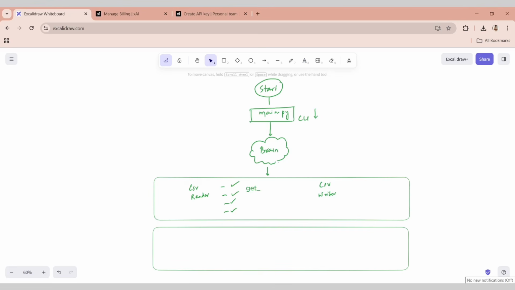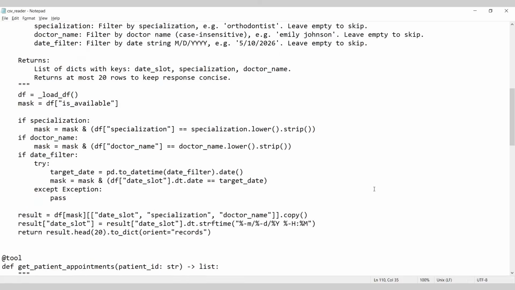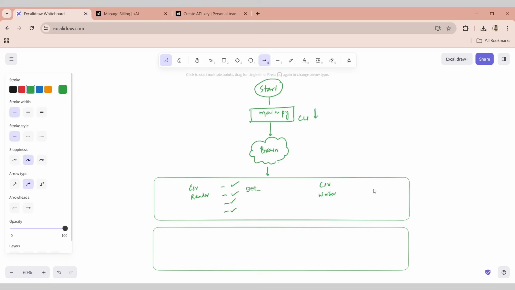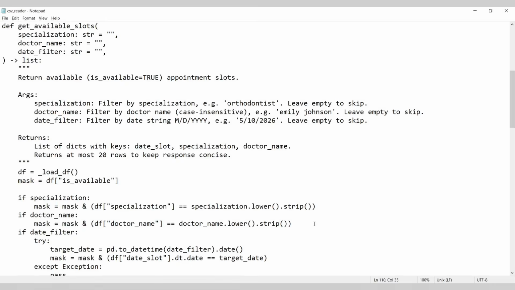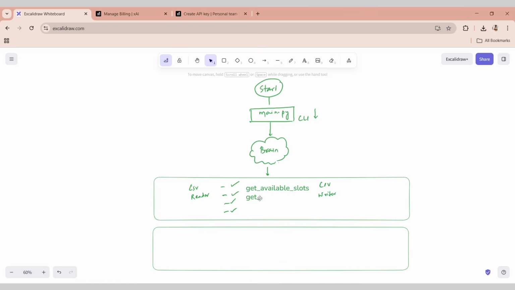Get available slots, get patient appointments.